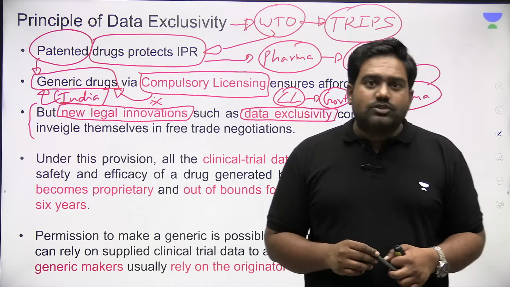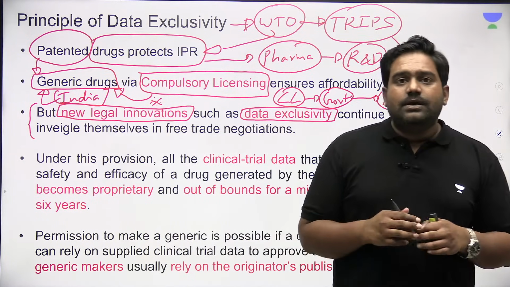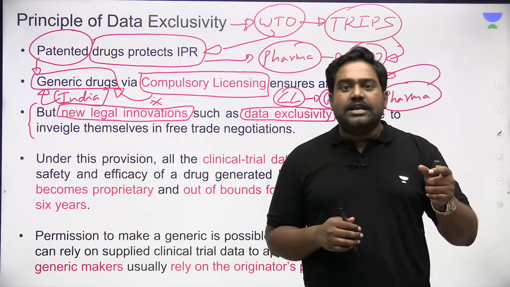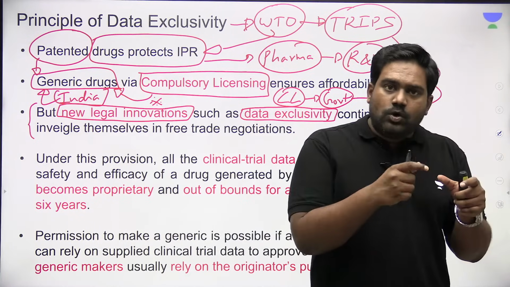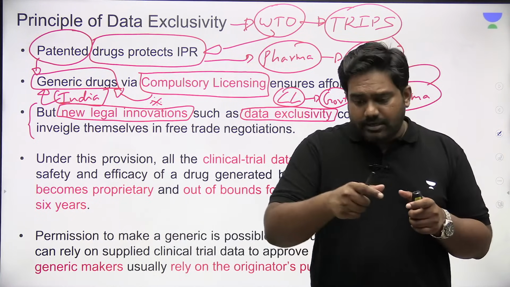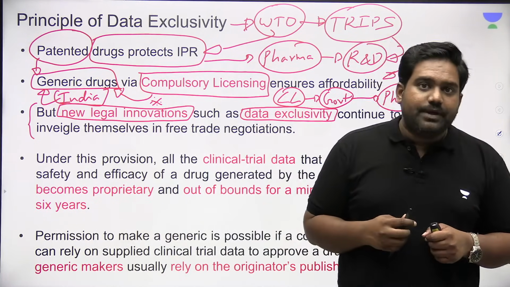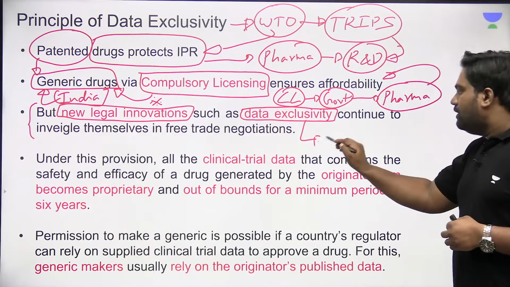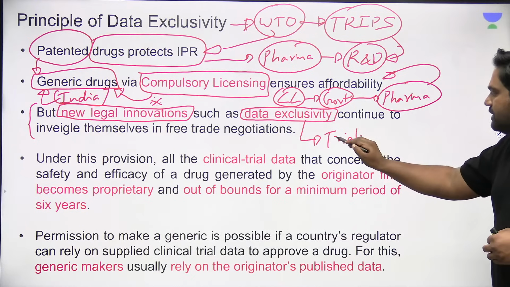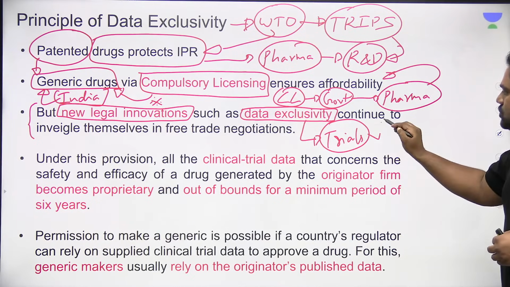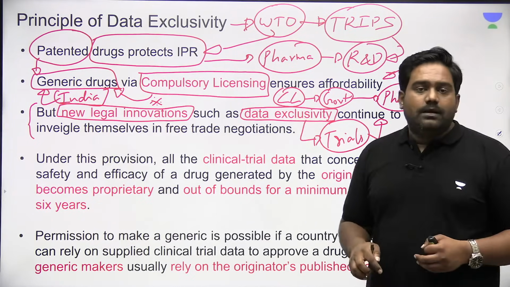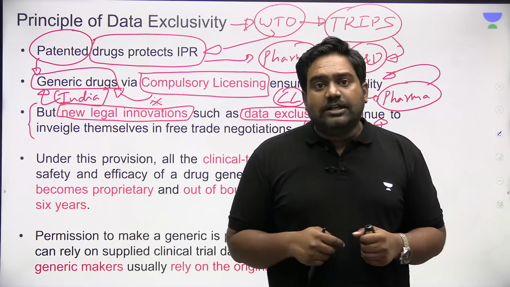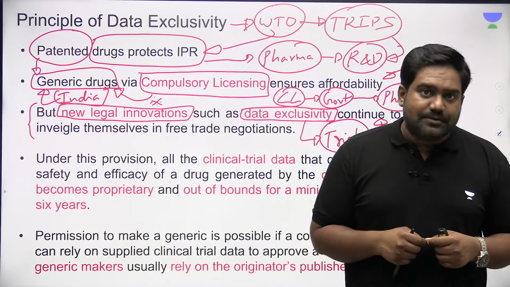The principle of data exclusivity essentially means that the developer, the originator firm, will control the data as well related to a particular drug or a product. The data related to the trials is also controlled and protected under this interpretation of the intellectual property system.